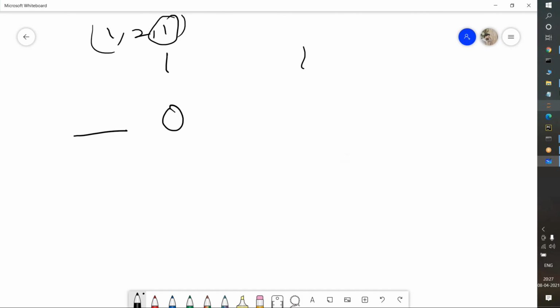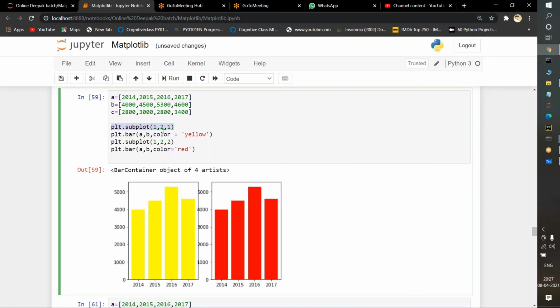This is the purpose of subplot. Simple. See here, I want to print first only this one. We will later discuss these 2 lines. First, step by step, we need to go through the subplots. plt dot subplot of 1 row, 2 columns, print the first image here. What we need to print here, I am writing in the bar, plt dot bar of A comma B. This A comma B data should be in the yellow format, and it should be in the first row. We are having 1 row, so this entire thing is known as a row. We are taking 2 columns. In these 2 columns, specify this yellow color at the first column position.